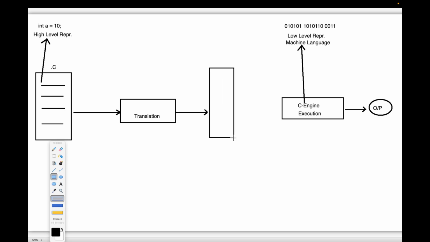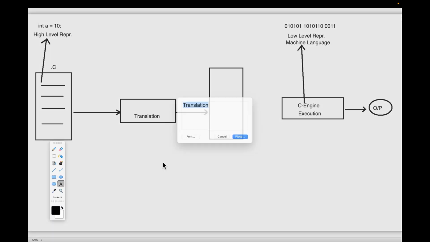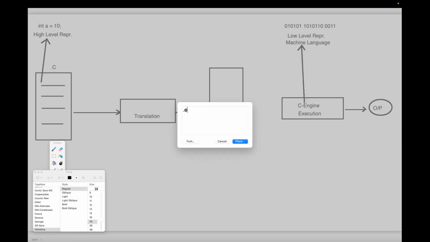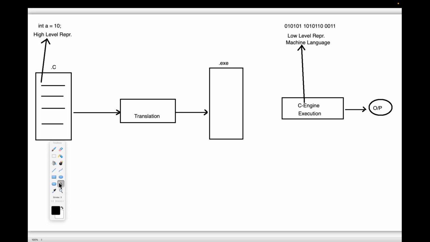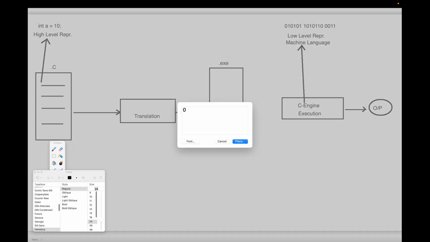The translated low level representation is available in the form of a .exe file. Inside this .exe file, we have a sequence of binary data, totally low level representation.